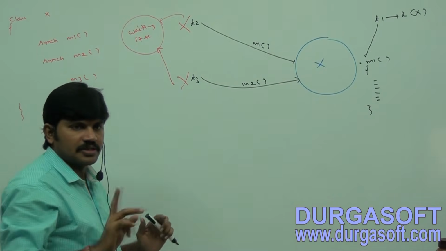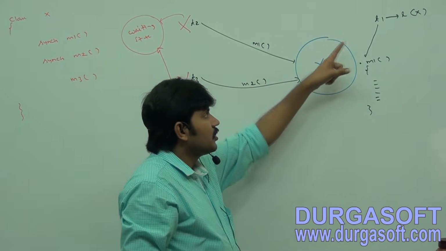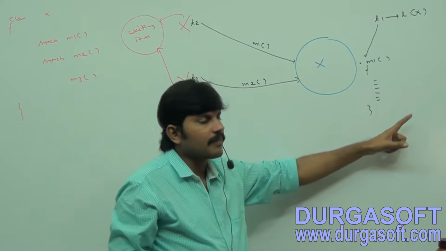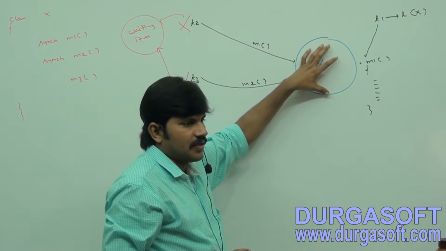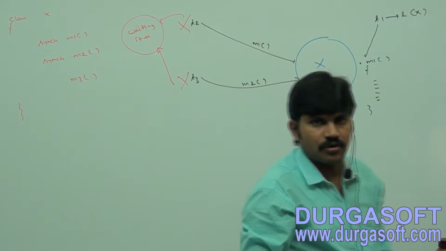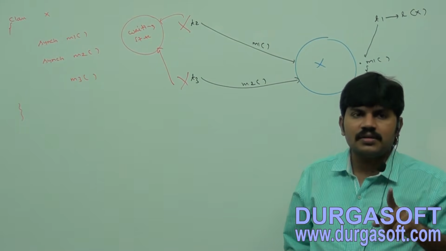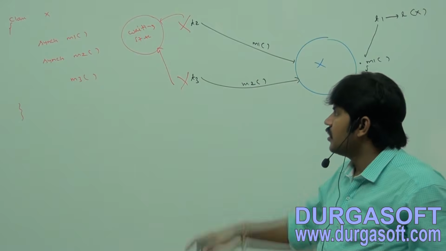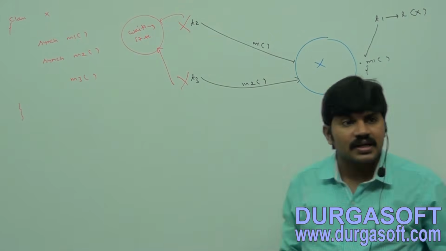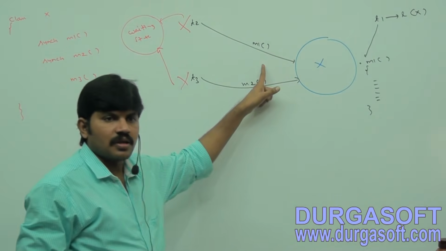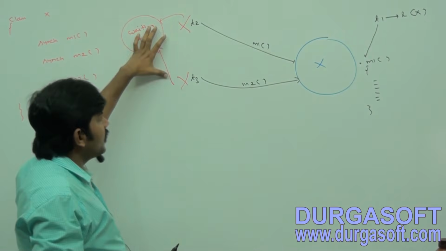Now a clear indication: while a thread is executing a synchronized method on the given object, the remaining threads are not allowed to execute any synchronized method simultaneously on that object.